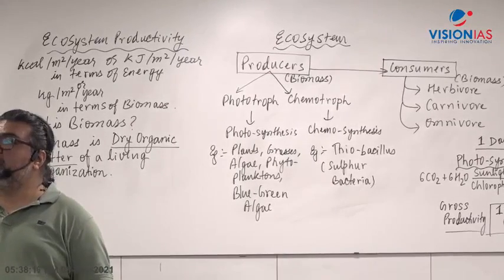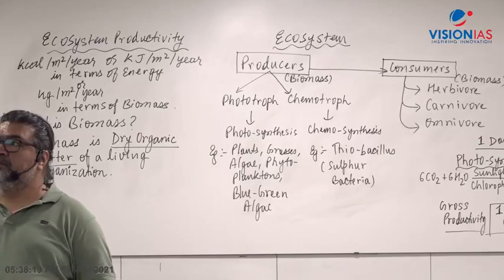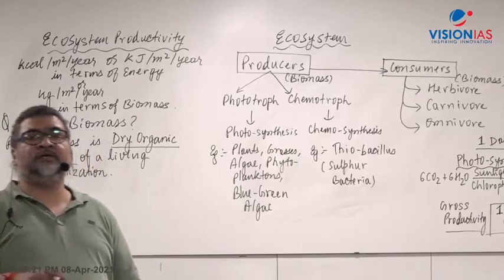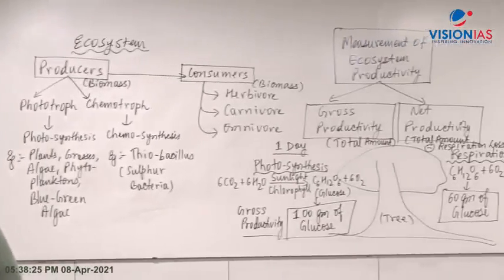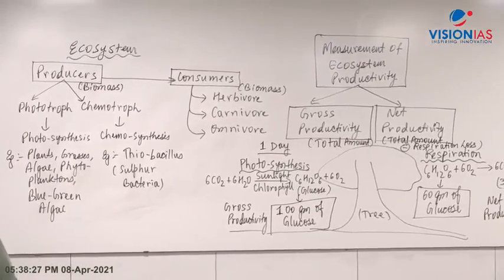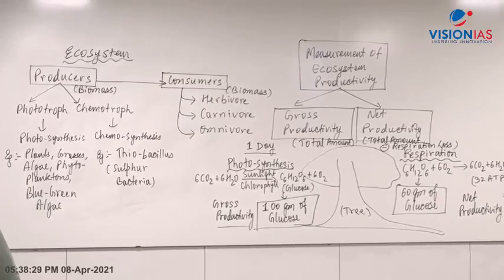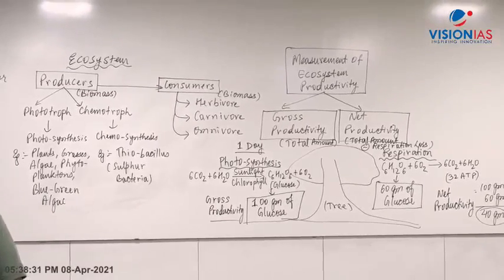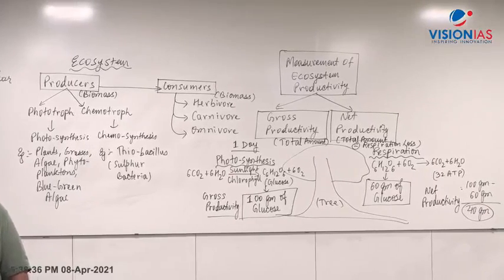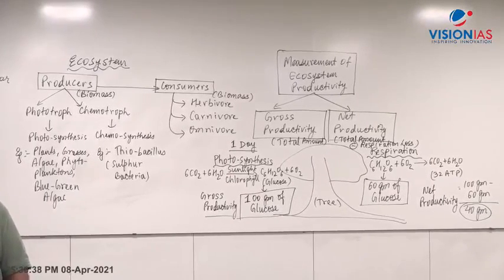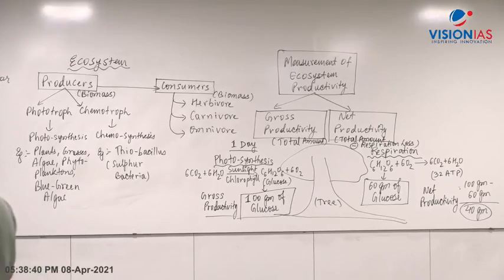And which type will have more ecological productivity? Lagoons will be more productive because there is a mix of fresh water and sea water, like Chilika, and there is a movement of nutrients. When there are nutrients, there will be more photosynthesis. Always remember that ecosystem productivity is linked with photosynthesis. That is what I have tried to explain, right?